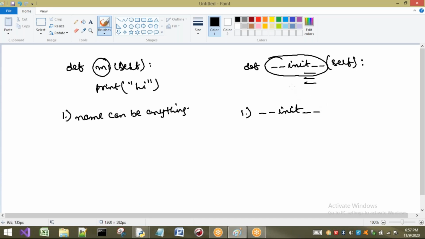Next, when is this method going to be executed? In the example I showed you before, whenever I wrote s dot m1, I had to call it. So when I call this one, what happens? That method is going to be executed. For this I will show you one small example.